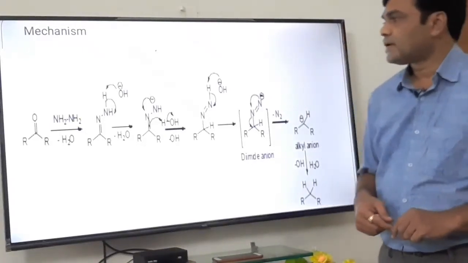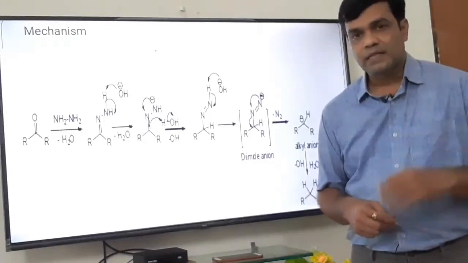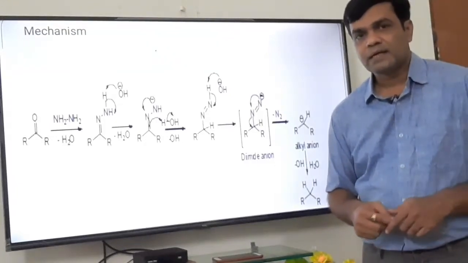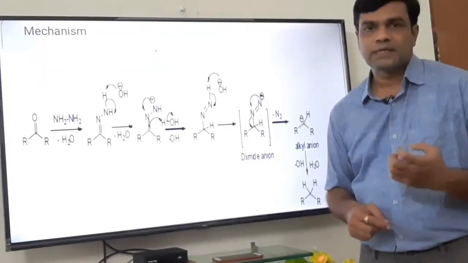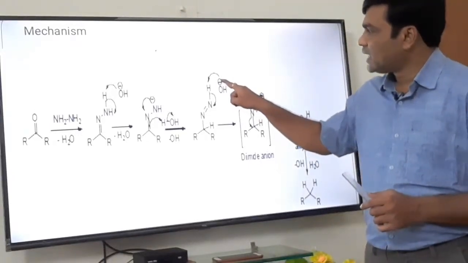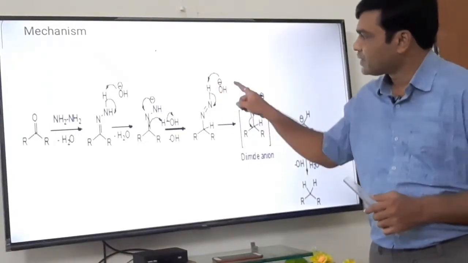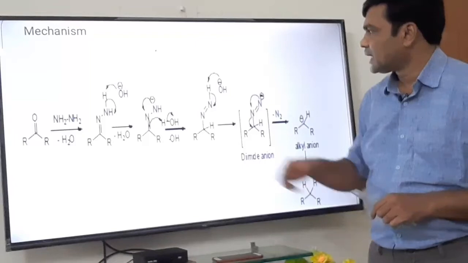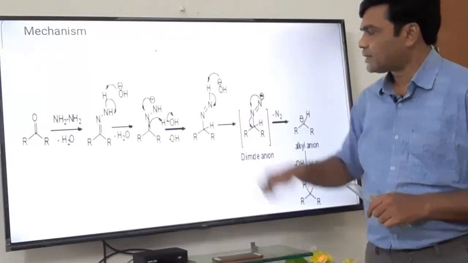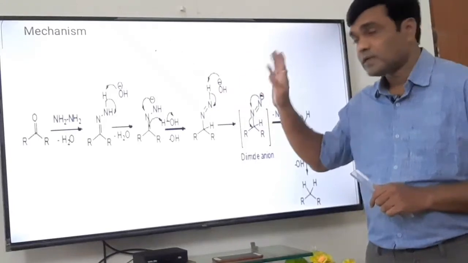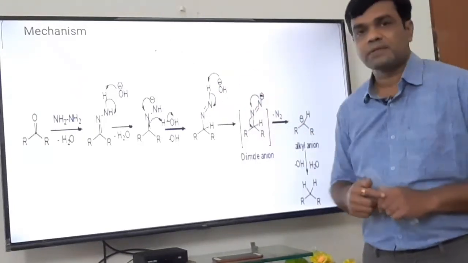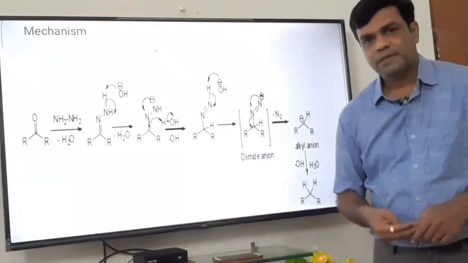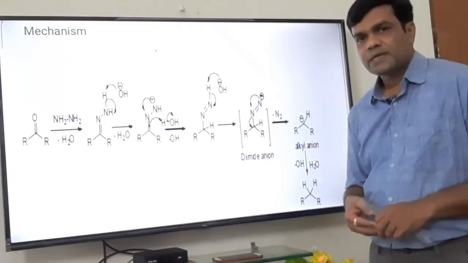In the next step, now we know that in Wolff-Kishner there is an alkali also, NaOH. That NaOH, that is basic media, alkaline media, OH negative, that is hydroxide ion, which is basic in nature, abstracts this proton which is attached to the nitrogen. By abstracting this proton, this hydroxide ion and this proton form a water molecule, and this bonded pair of electrons opens onto the nitrogen. H positive and OH negative, a water molecule, is lost. This bonded pair of electrons is shifted onto the nitrogen. What is the charge on nitrogen? Negative charge. Stable or unstable? Unstable.